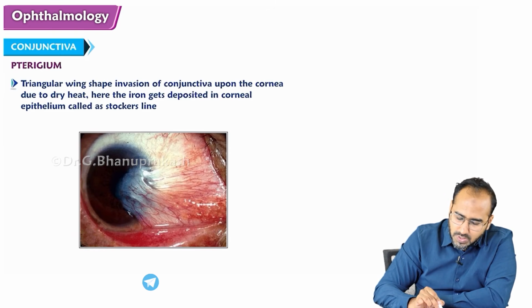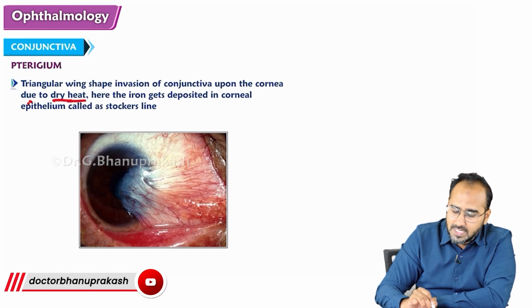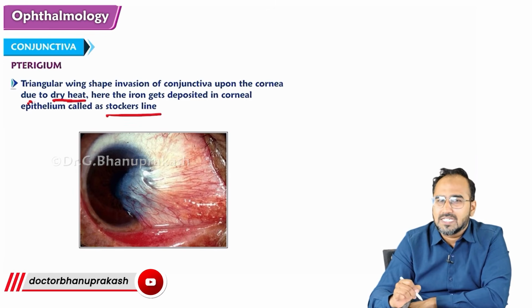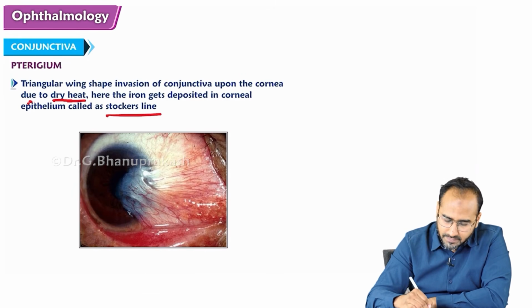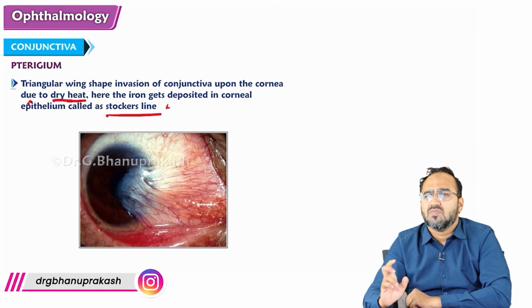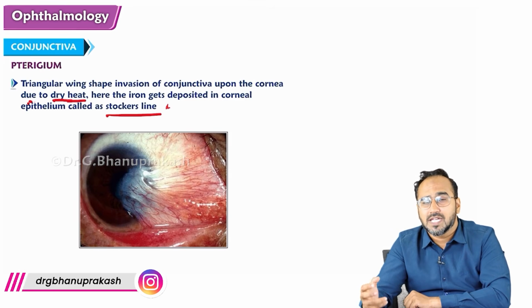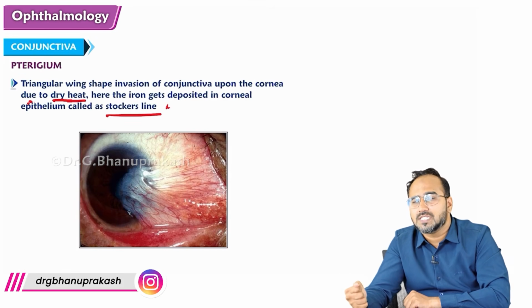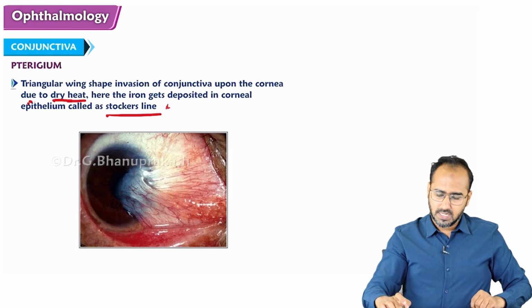That is seen due to dry eyes, dry heat, right? Sometimes iron gets deposited in the corneal epithelium. Right here, in this condition called pterygium, some iron gets deposited over here. That is called Stocker's line. So once again, guys, we are talking about pterygium. What is pterygium? Pterygium is a triangular wing-shaped invasion of the conjunctiva on the cornea. That is called pterygium. Okay. Thank you.